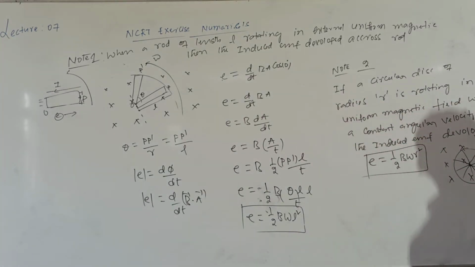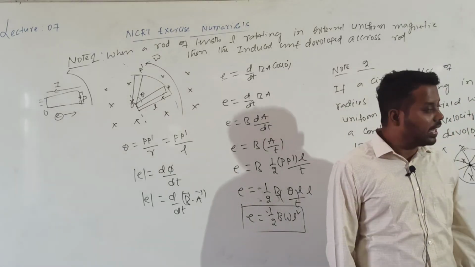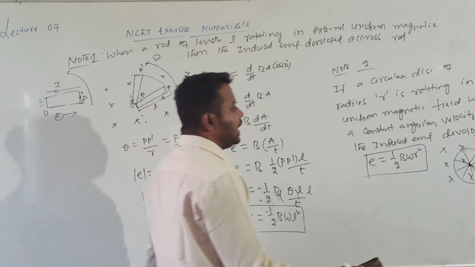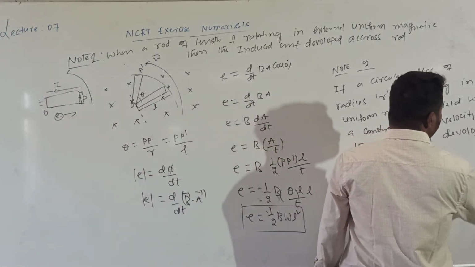So the direction is given by Fleming's right hand rule. This is the direction of which one? So okay, are you able to see that side now? Which direction is there? So I will write this point here.